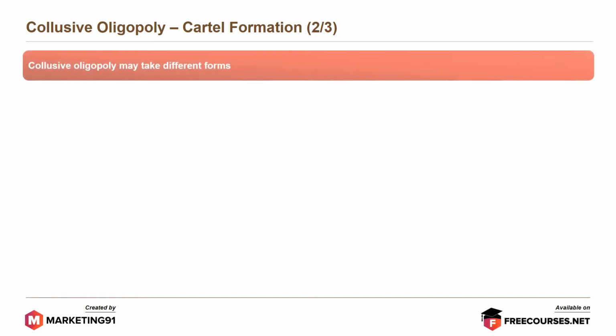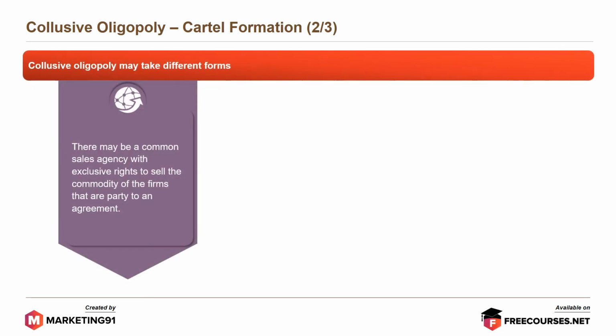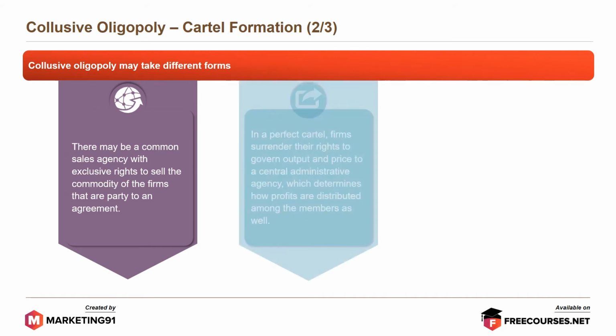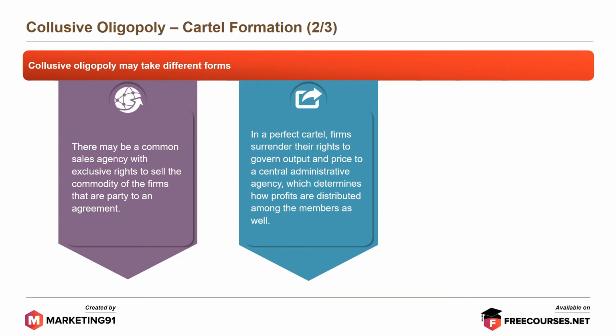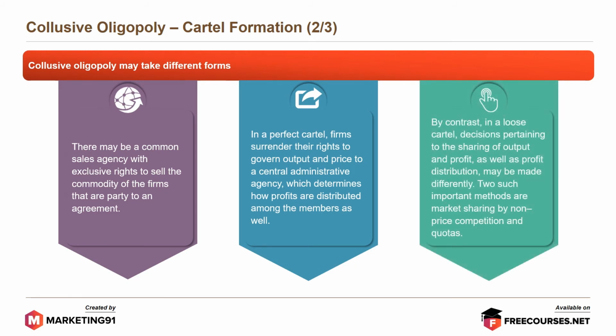Moving on, collusive oligopoly may take different forms. First, there may be a common sales agency with exclusive rights to sell the commodity of the firms that are party to an agreement. In a perfect cartel, firms surrender their rights to govern output and price to a central administrative agency, which determines how profits are distributed among the members as well. By contrast, in a loose cartel, decisions pertaining to the sharing of output and profit, as well as profit distribution, may be made differently. Two such important methods are market sharing by non-price competition and quotas.